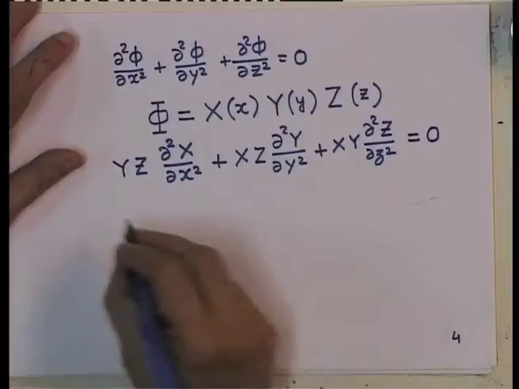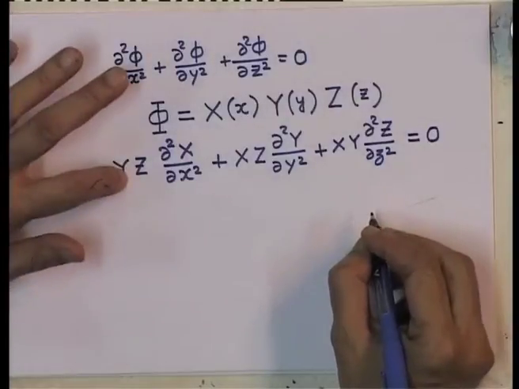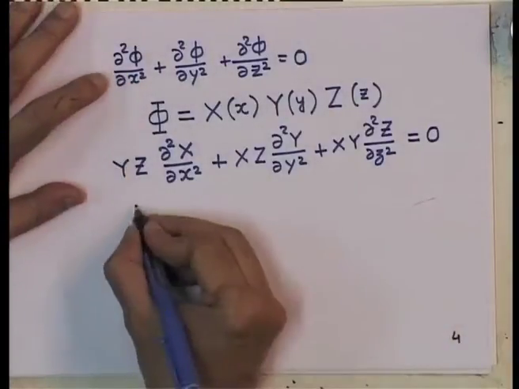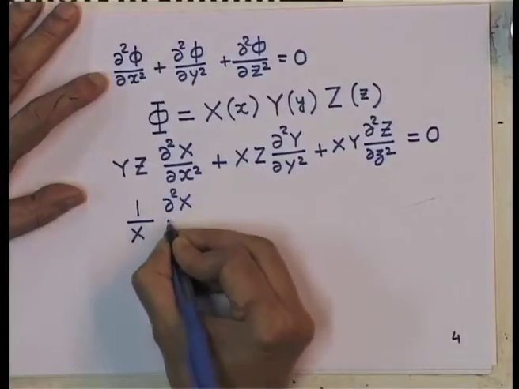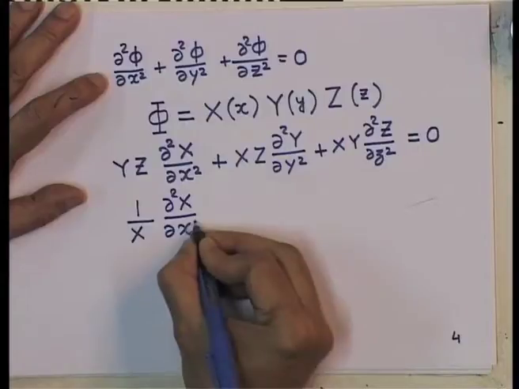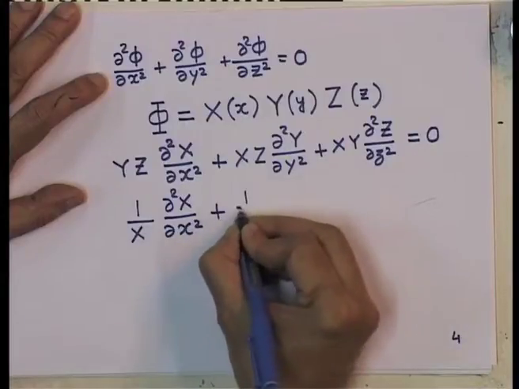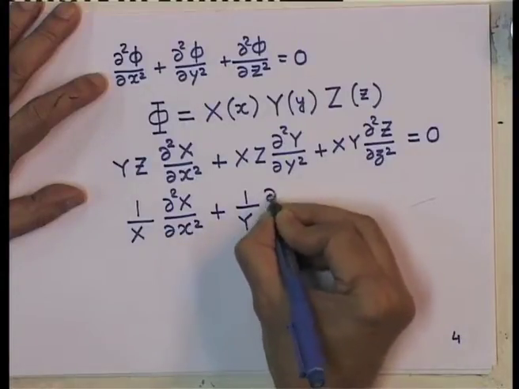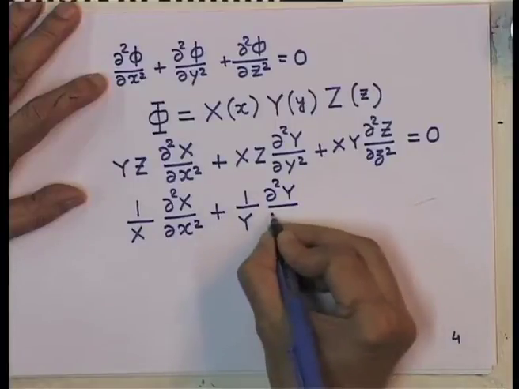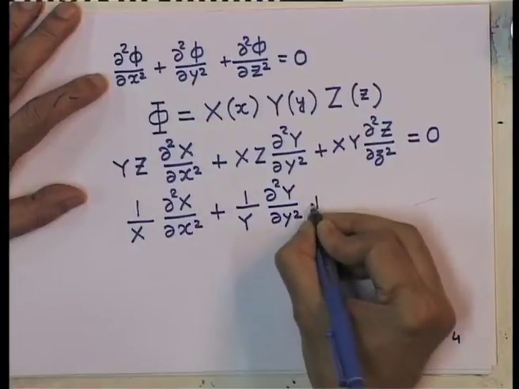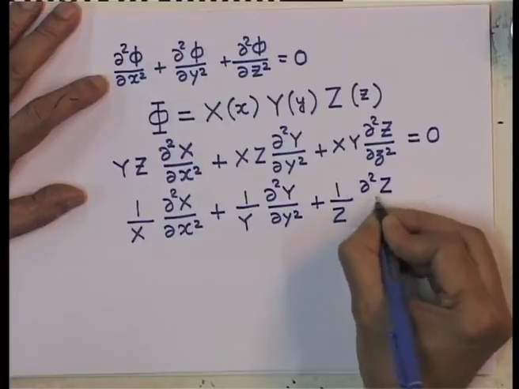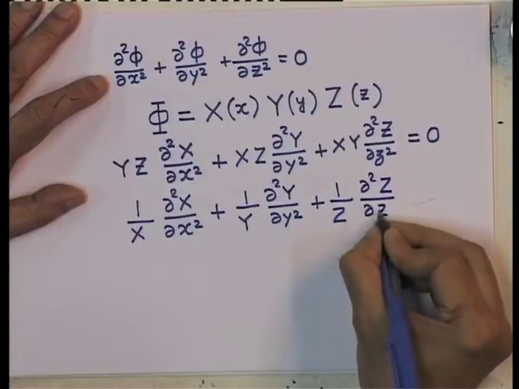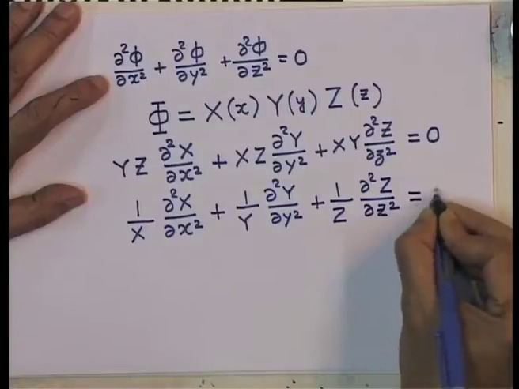Let me divide this equation by capital XYZ. That will give me 1/X d²X/dx², plus 1/Y d²Y/dy², plus 1/Z d²Z/dz², that is equal to 0.